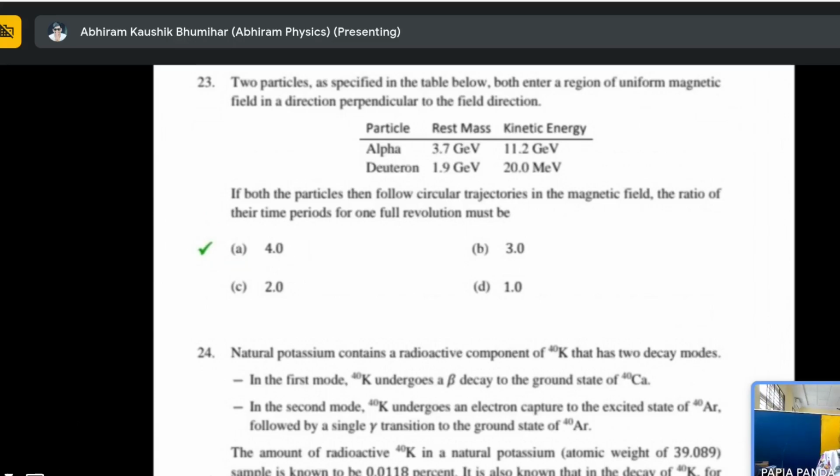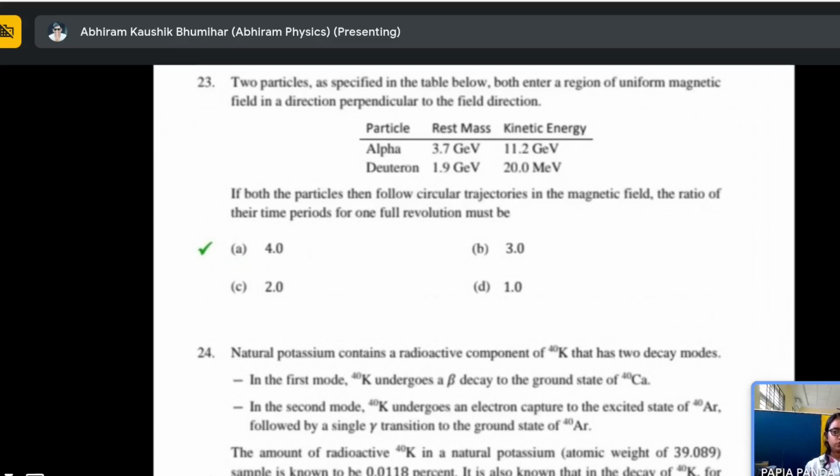Now Q V B will be equal to mv square by R. So from that, I can tell what the time period will be. V can be written as 2 pi R by T, and from that you can write the time period. So 2 pi R by T is V, right?